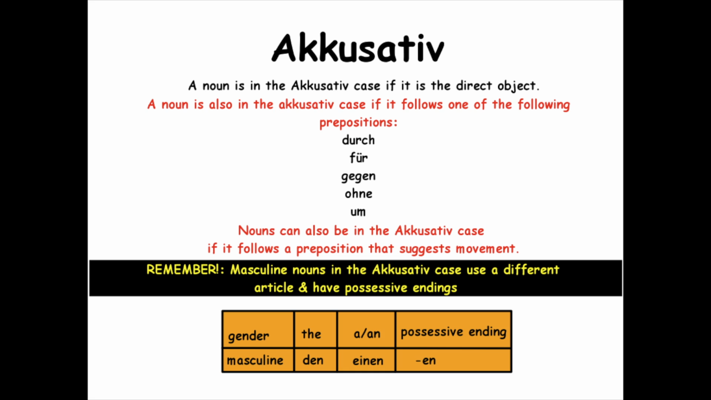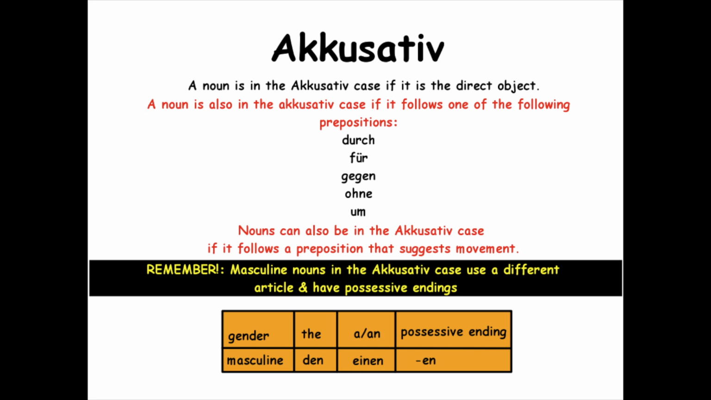Now, there are other prepositions that will make a noun in the accusative case, but they can go either way, so we're not going to include those in the list. The best way to know is just to look in context and see if that preposition is suggesting movement to or from that noun. When you have a noun in the accusative case, and it is masculine in gender, it's going to change the articles used.